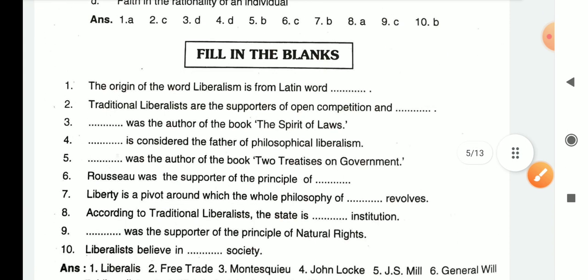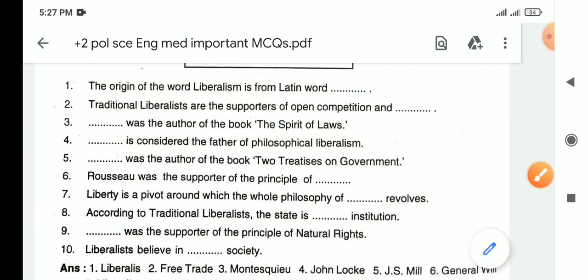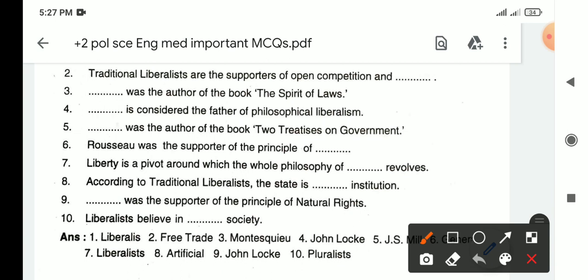So now let's do the fill in the blanks. Some of the fill in the blanks from this chapter. The origin of the word liberalism is from Latin word liberalis. Traditional liberalists are the support of the open competition and free trade. Yes, here it will be free trade. Montesquieu was the author of the book The Spirit of the Laws. John Locke is considered the father of philosophical liberalism. That's true.